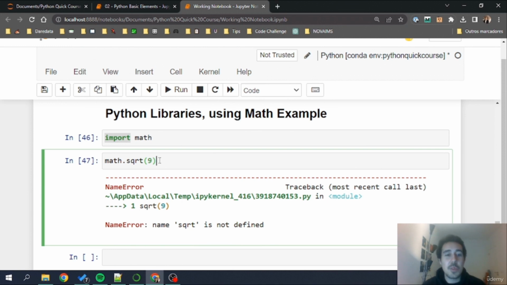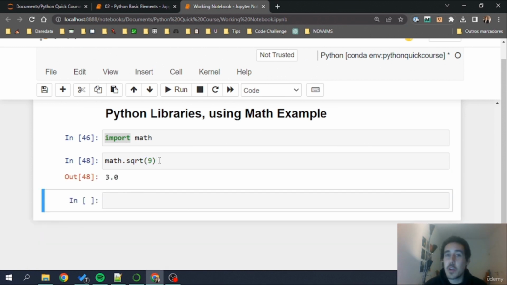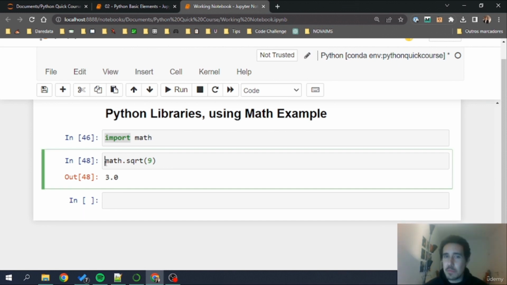In our case, we know that sqrt is inside the math library. If we run this, there you go, 3 is the return from this function. Let's see if you remember this. If I put here result is equal to math.sqrt(9), what do you think that result will have after you execute this code? Pause the video, do it for yourself, and see if you can answer this question.